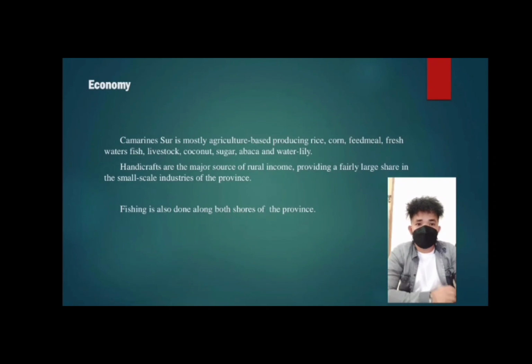Economy. Camarines Sur is mostly agriculture-based, producing rice, corn, feed meal, freshwater fish, livestock, coconut, sugar, abaca, and water lily. Handicrafts are the major source of rural income, providing a fairly large share in the small-scale industries of the province. Fishing is also done along both shores of the province.